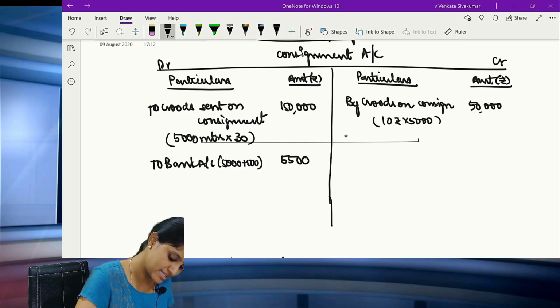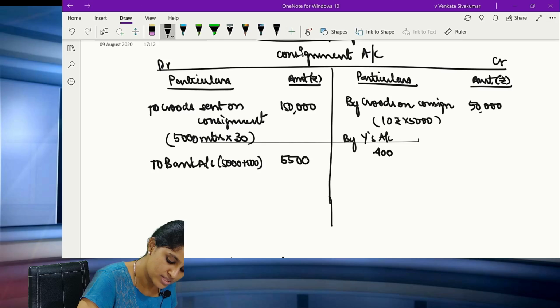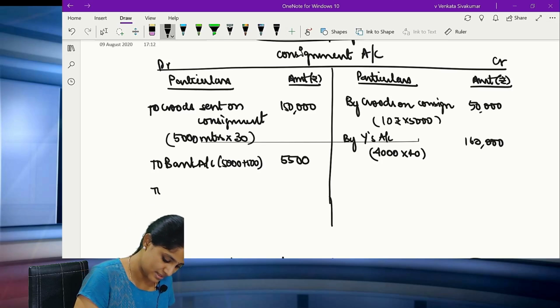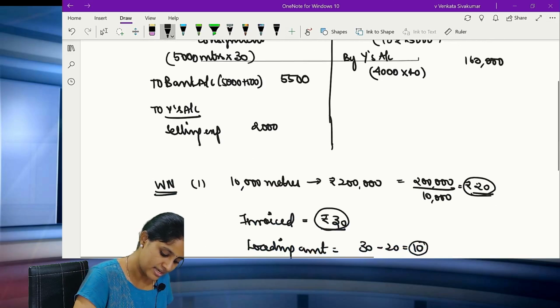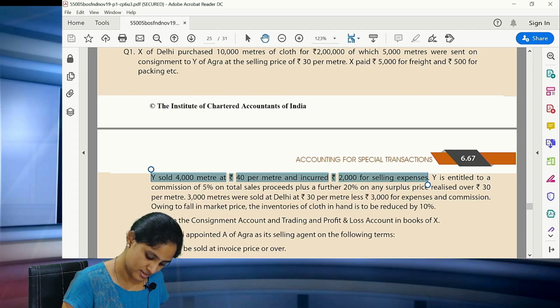So the moment you see sales, you will be writing by Y's account. 4,000 meters have been sold at 40 rupees. So what is the total sale value? 1,60,000. And to Y's account, how much is the expenses? He has only the selling expenses of 2,000 rupees. All of you clear? Good.